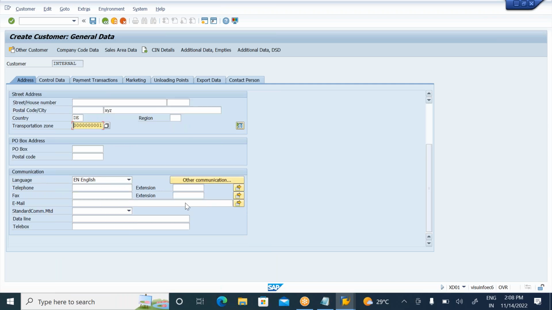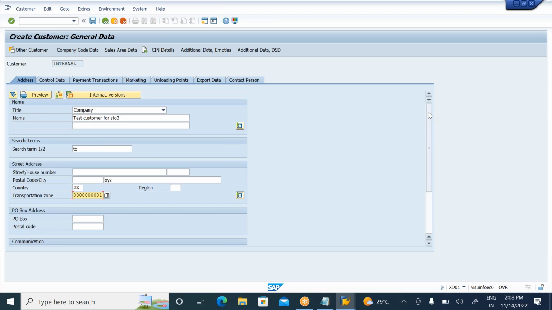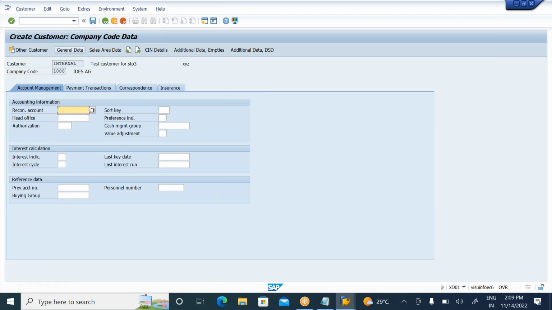So all the customer fax number, customer telephone number, customer email ID. So all the customer general data I need to enter. Then I need to click on company code data. Okay, same like vendor master. In vendor master company code are also finance people, customer company code also finance people.